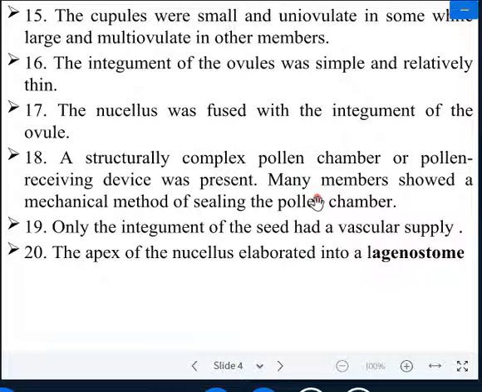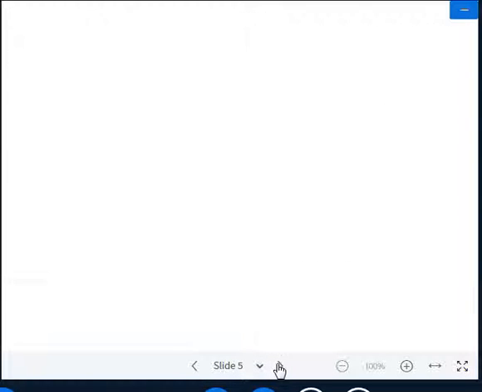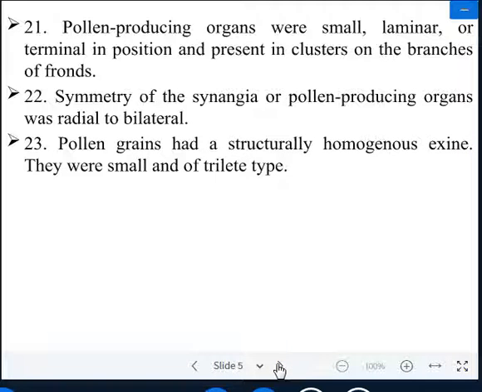collected for germination. Only the integument of the seed had a vascular supply. So vascular supply always takes place through the integument. The apex of the nucellus elaborated into a lagenostome. Lagenostome represents the seed.